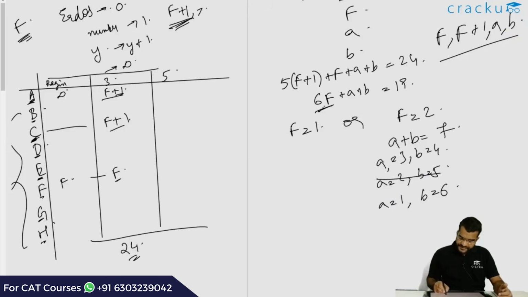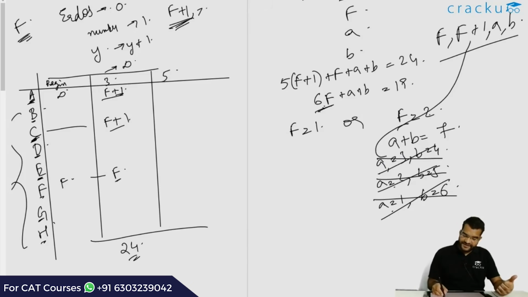So we can't have A equal to 2 because that is the value of F. We can't have A equal to 1 because then it would imply that A is less than F. We can't have A equal to 3 because then A and F plus 1 will be the same, but we need all of them to be distinct. So the case that F is equal to 2 can be ruled out.